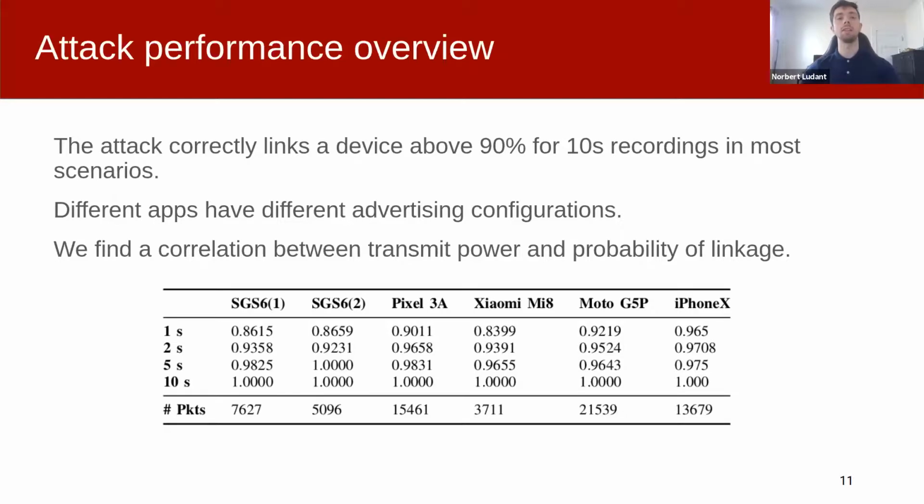Our results indicate that the probability of linking correctly a device is already above 90% for a 10-second recording in most scenarios. As for different apps, we find that the probability depends on the BLE advertising configuration. In this way, advertisements transmitted with higher power have a higher probability of linkage as they are more likely to be decoded. For instance, the Apple Find My app uses high transmit power, and although the advertisements occur less often than for other apps, only every 2 seconds, it is more vulnerable to the attack than apps using, for instance, the exposure notification service on Android, which transmits at a very low power.